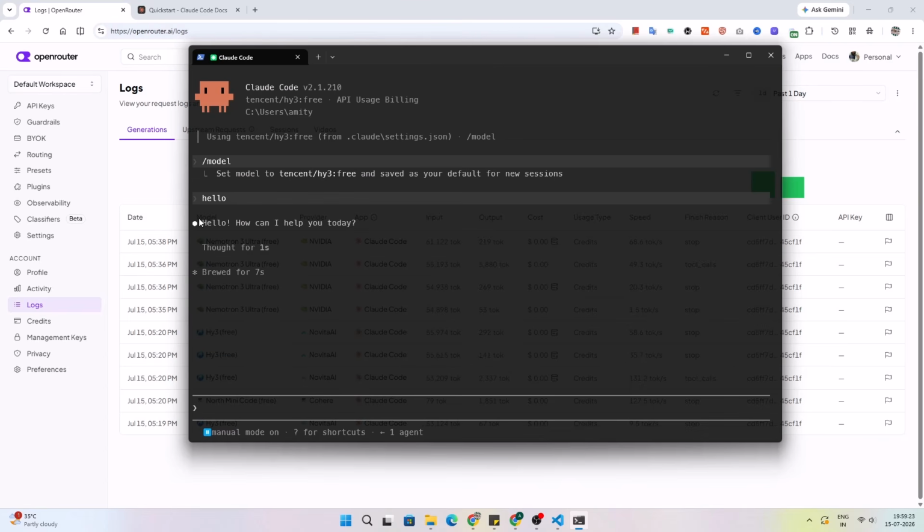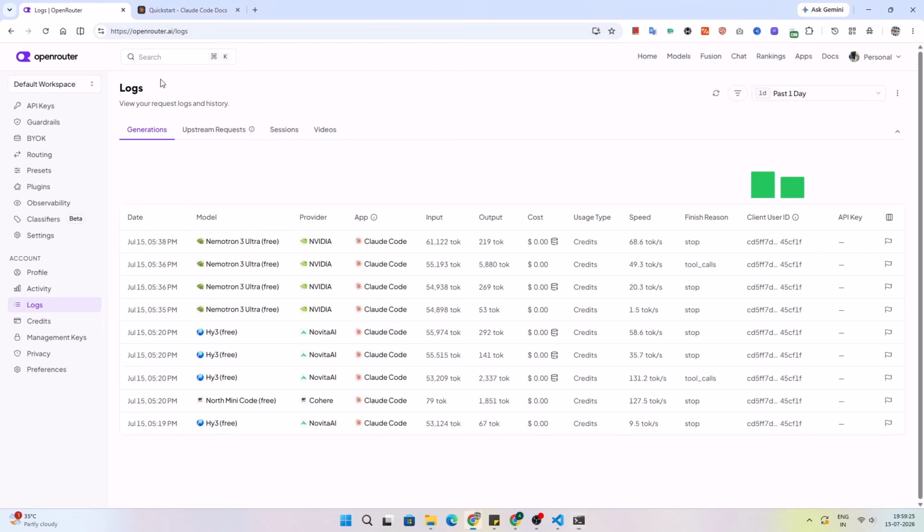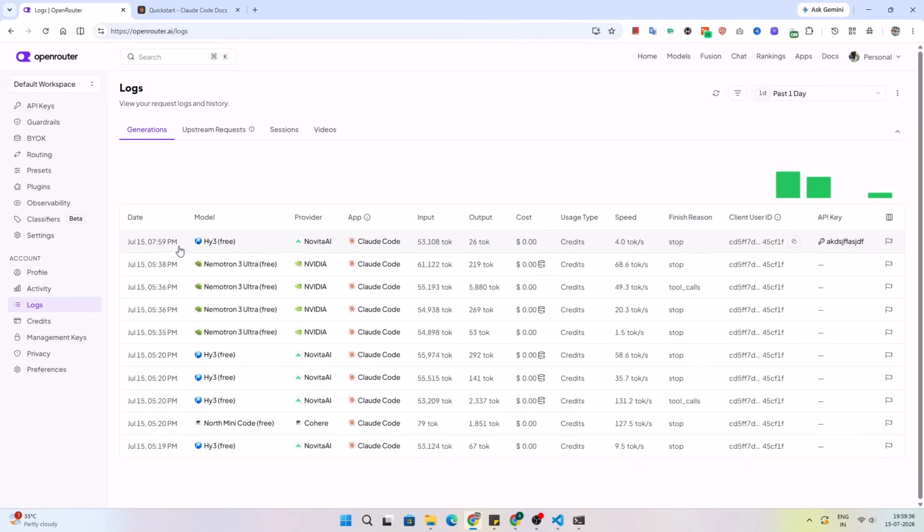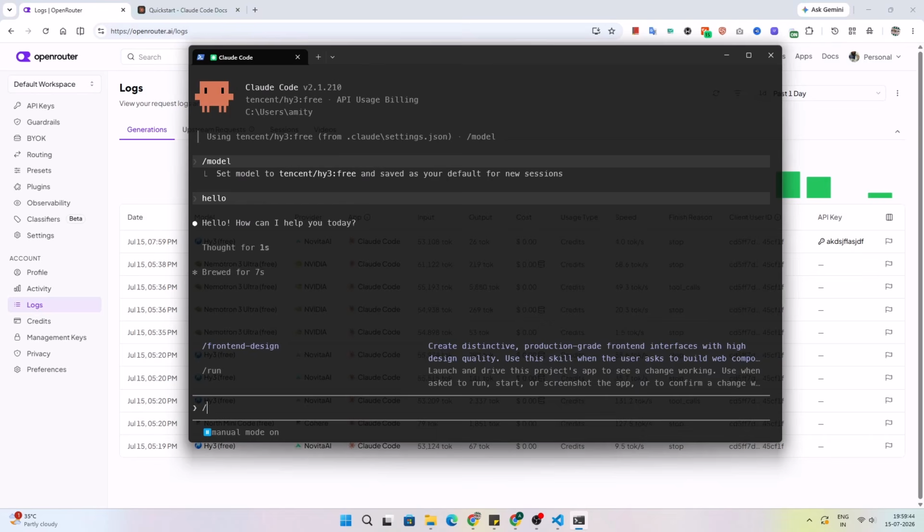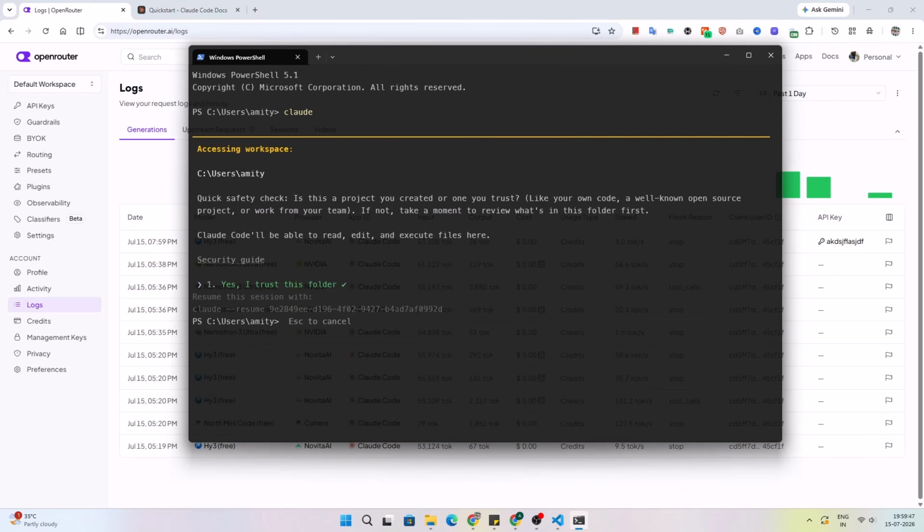As you can see, it has replied, and let me refresh the logs. As you can see, at 7:59 p.m. the Hy3 model was used, and this was the API key. So as you can see, the Claude Code and OpenRouter setup is working. Now we need to work on the VS Code.